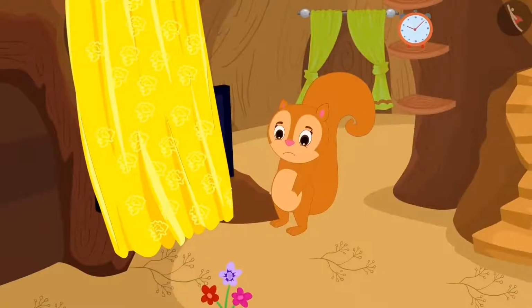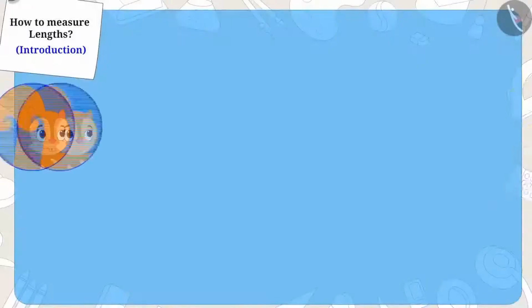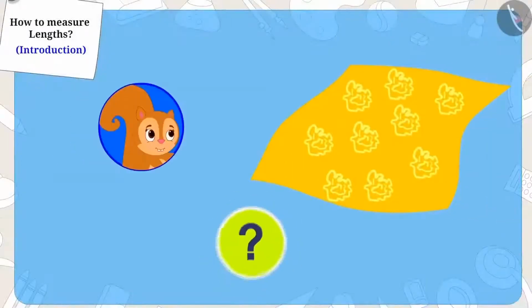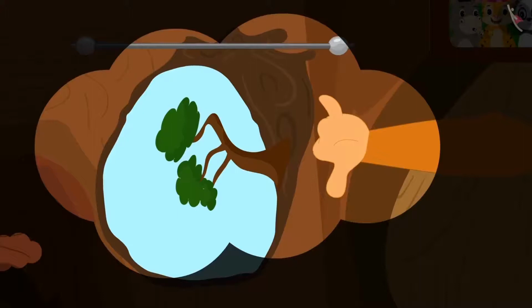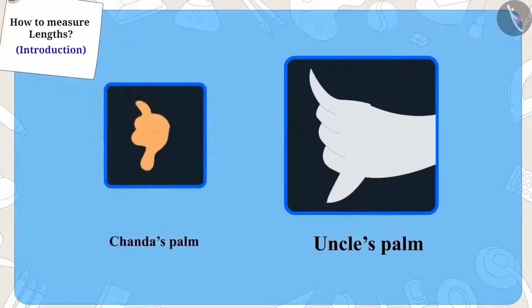Poor Chanda became really sad. Children, can you tell me why this happened? Yes, you are right. Chanda measured the window using her palms. And while giving the cloth, uncle had measured the cloth using his palms.